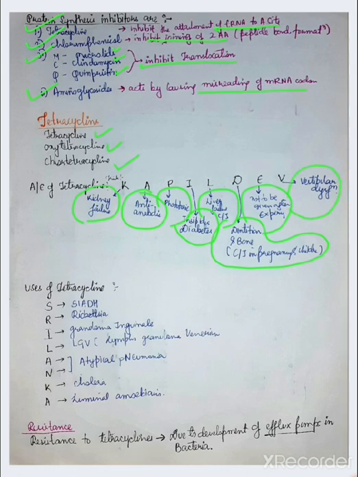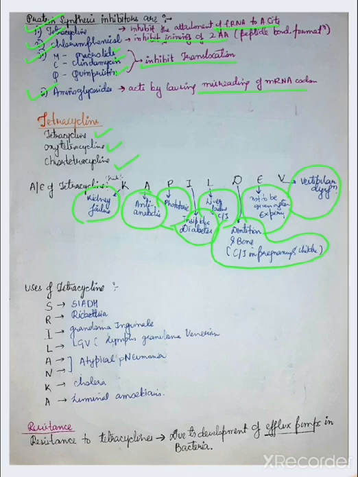Let's revise the adverse effects of tetracycline. The trick is Kapil Dev. Kidney failure, anti-anabolic, phototoxic, insipidus diabetes, contraindicated in liver failure, contraindicated in pregnancy and children, not to be given after expiry, vestibular dysfunction. Now, uses of tetracycline.